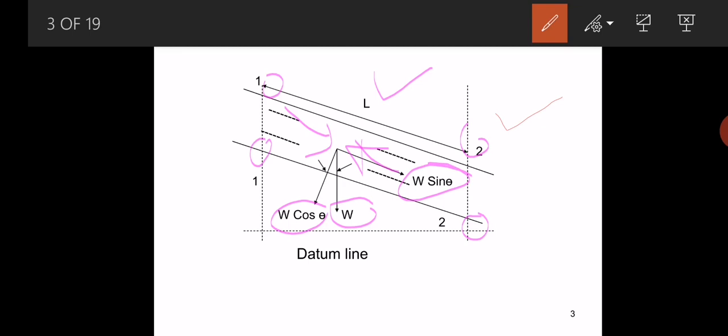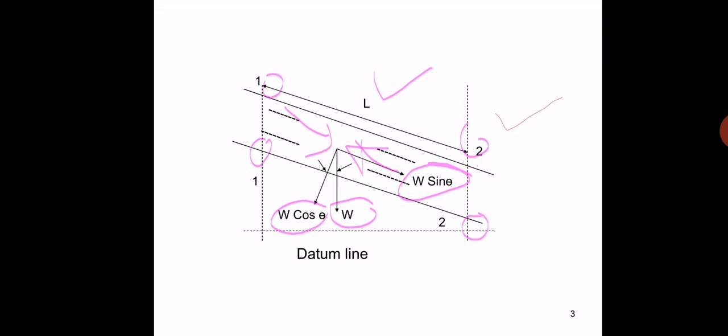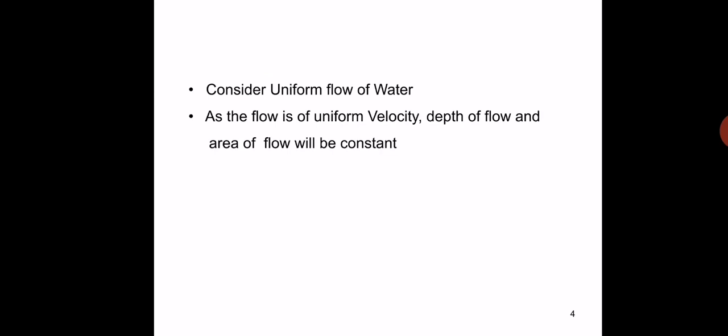So we have to see the procedure for the derivation of Chezy's formula. Let us consider the uniform flow of water in a channel. As you know, uniform flow of water means the velocity of the particles at all the cross sections is uniform. So here let us consider section 1-1 and 2-2, as we just saw in the figure.